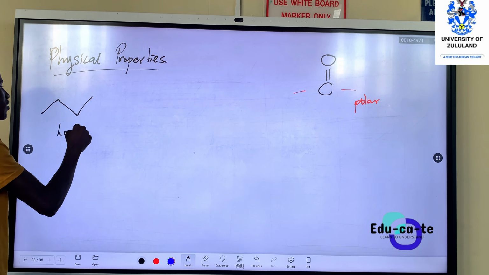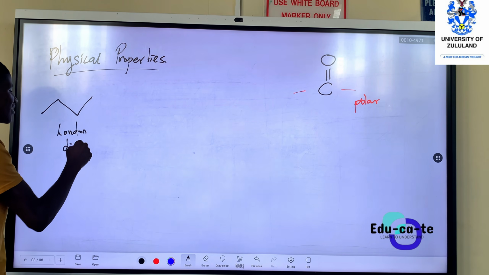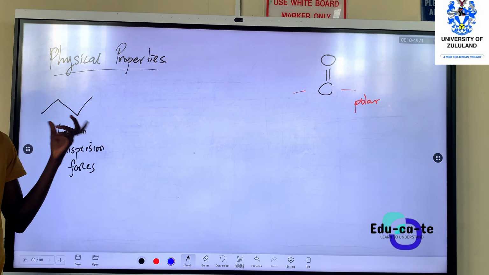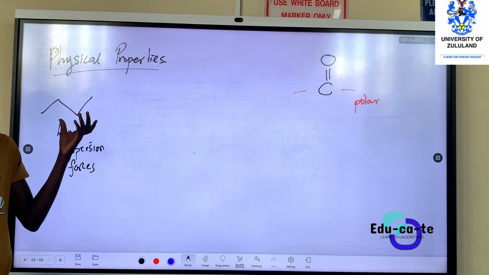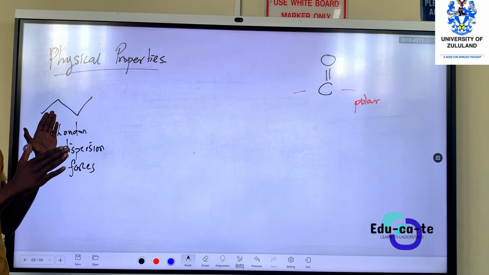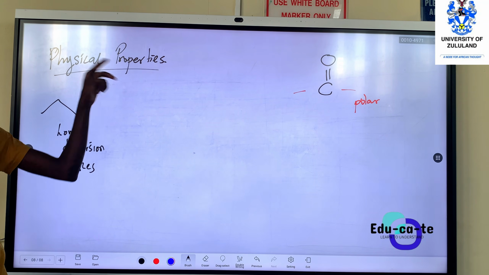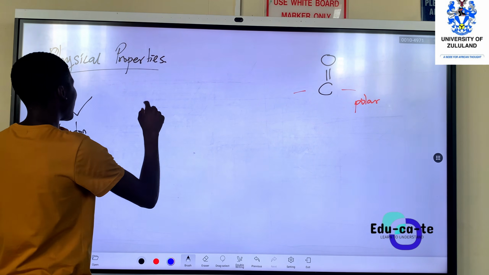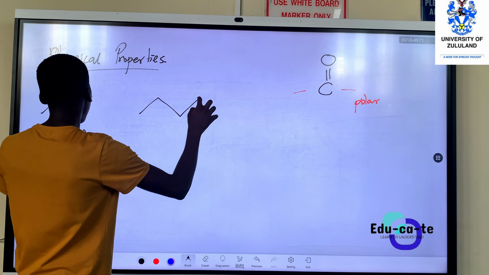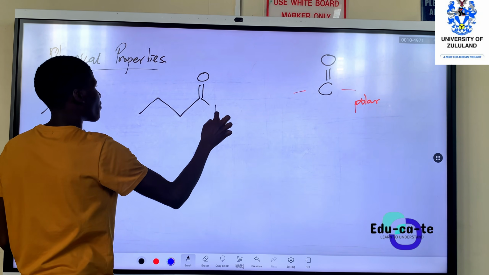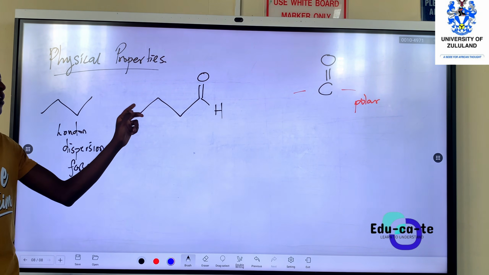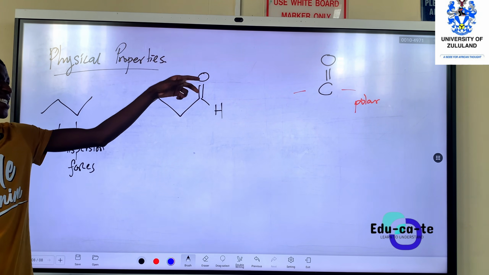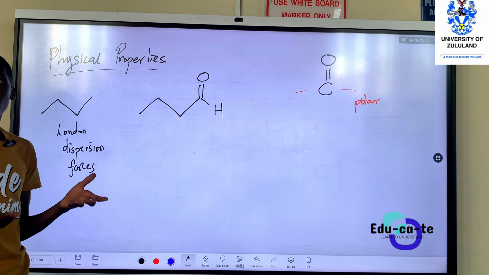You know that we've got London dispersion forces if we've got a hydrocarbon, because there is no polarity. Yes. And then for carbonyl containing compounds, let's say I take a similar compound, but now I put in a carbonyl group. It's still having the same number of carbons and a similar molecular mass. It's just that the oxygen is heavier, but it has a similar molecular mass.